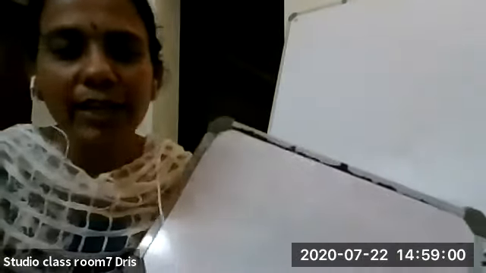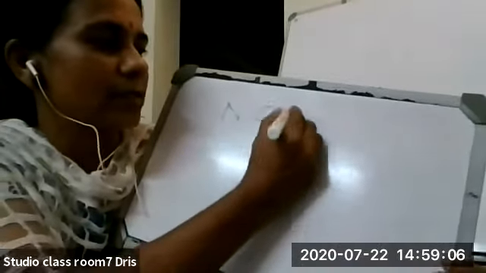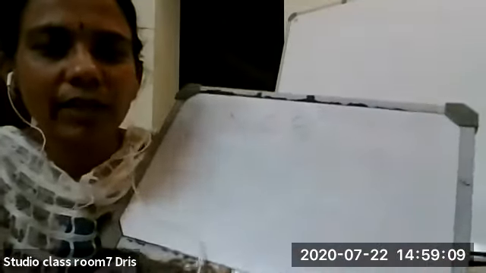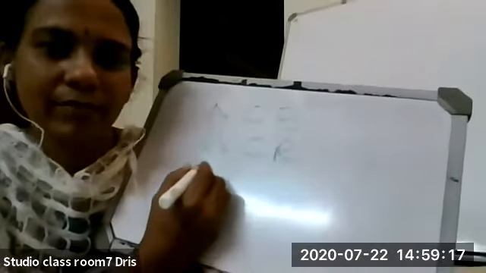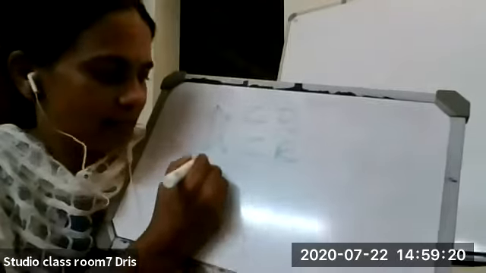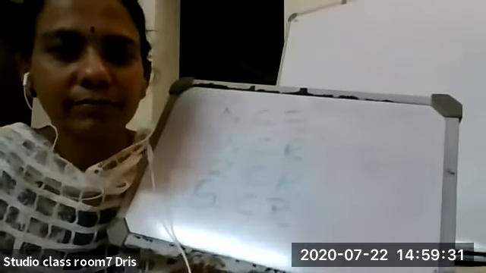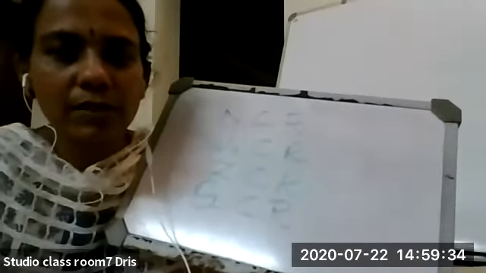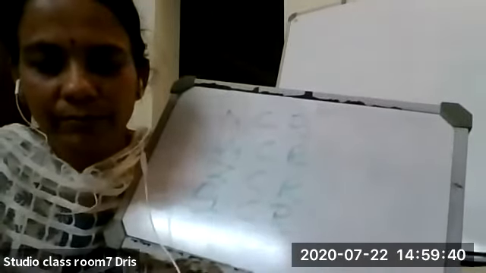So capital N is a subset of R. Can you give some other subsets? Whole numbers is a subset of R. Then what else? Z. Z is a subset of R. Q, the set of all rational numbers, is a subset of R. Is it okay, children? Can you follow me? Yes, ma'am.